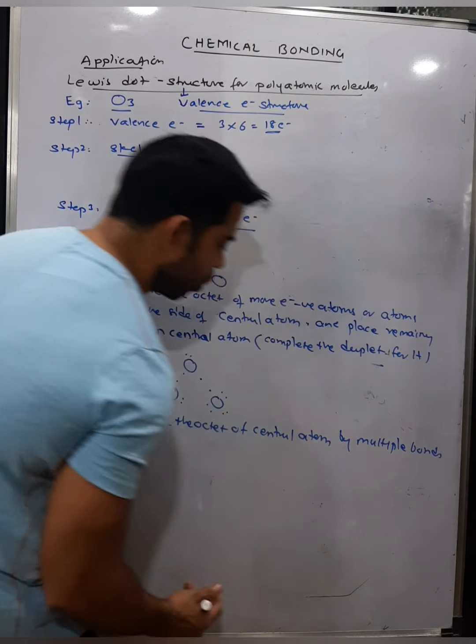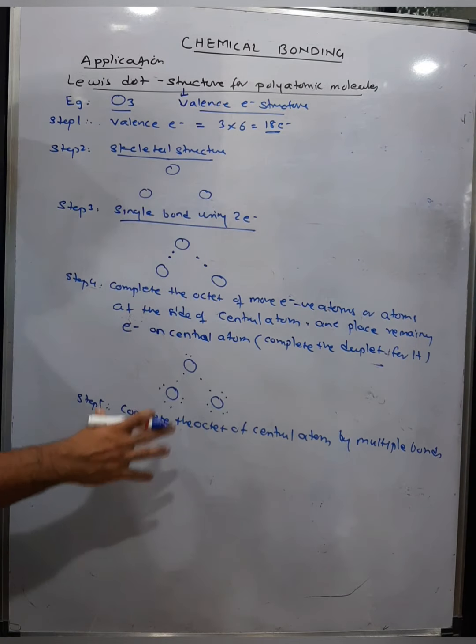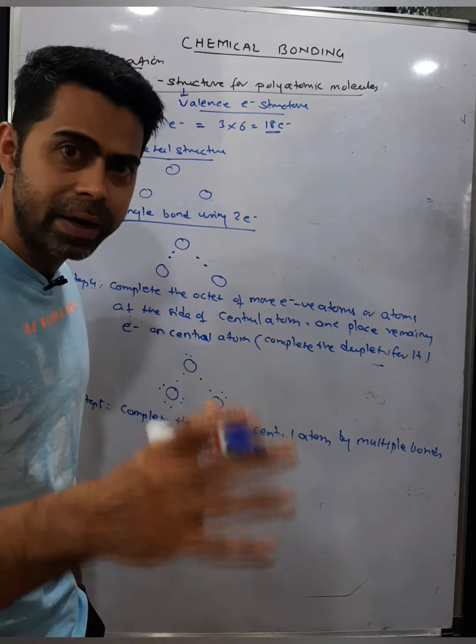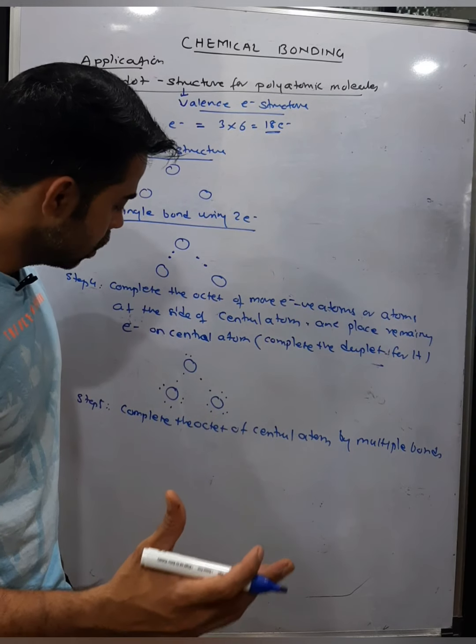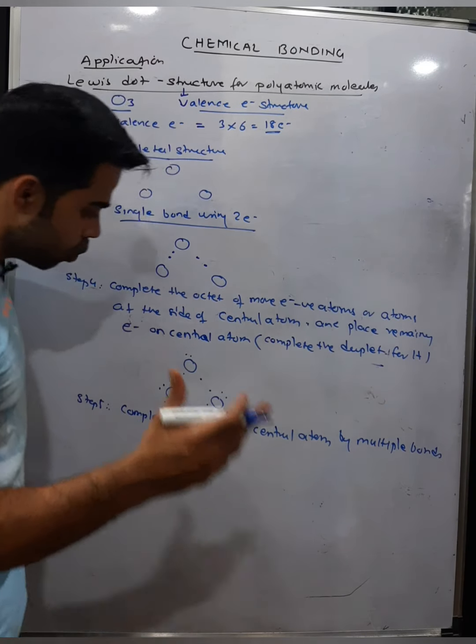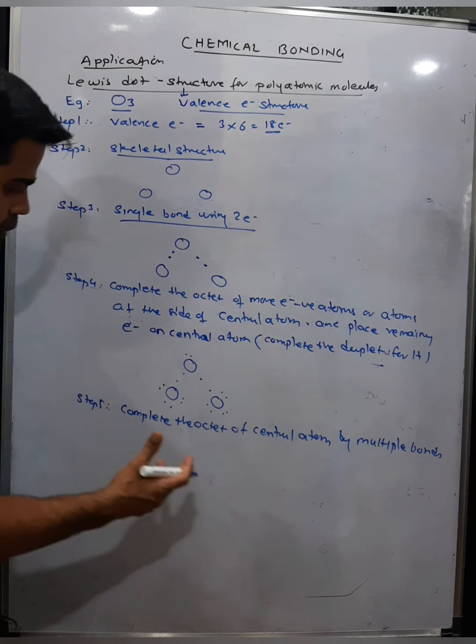So how do you make a multiple bond? अब सेंट्रल एटम को एनालाइज करो. फर्स्ट ऑफ ऑल ट्राई टू एनालाइज कि सेंट्रल एटम का ऑक्टेट कंप्लीट है कि नहीं है. It is not completed. Then what do you need to do in that case? So let us analyze first.